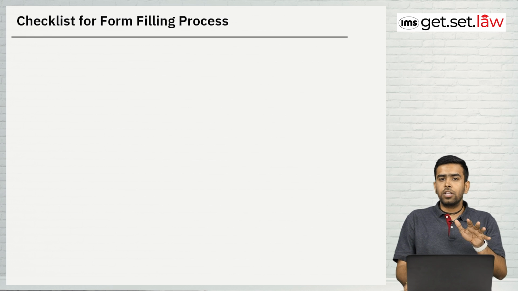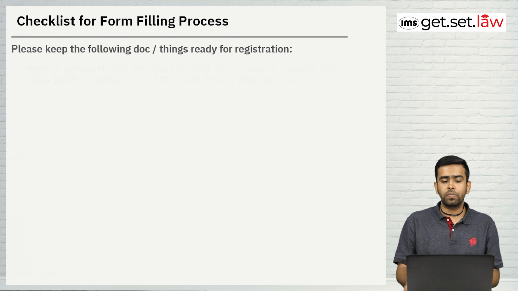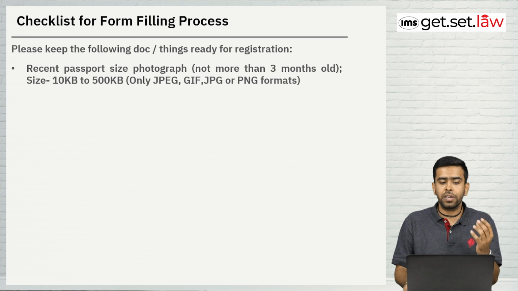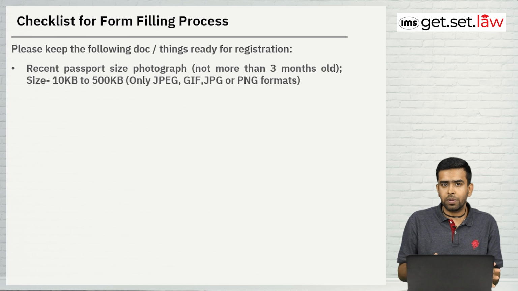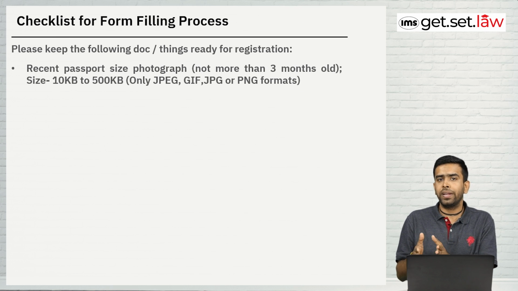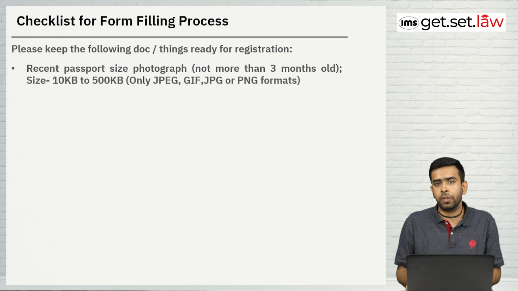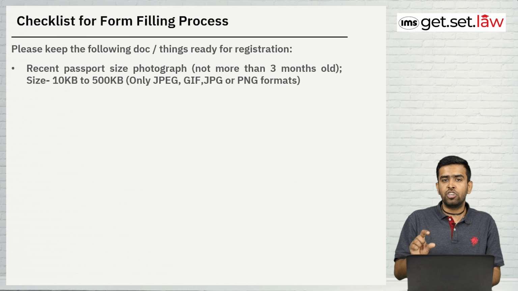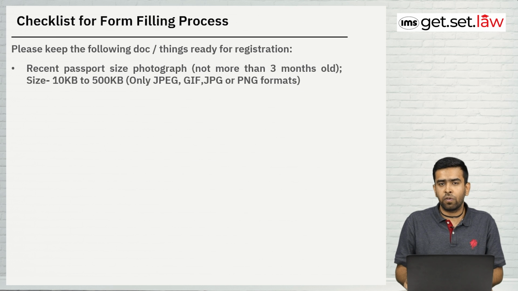Now following is the checklist which you have to make sure of before filling the form, that you must have your recent passport photograph, and it should not be more than 3 months old, and the size is also important. It has to be between 10 KB to 500 KB, and formats are also very specific. It has to be in JPEG or GIF or JPG or PNG format. Only these formats will be admissible on the website.